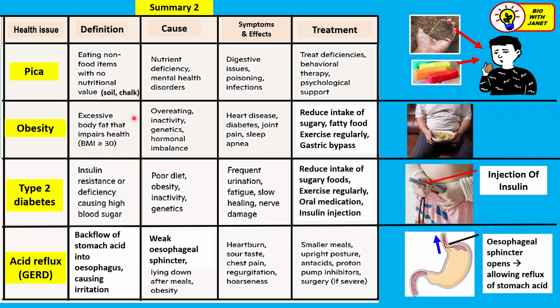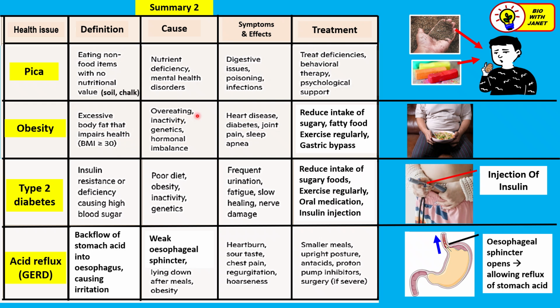Obesity. Obesity is a condition where there's excessive storage of body fat, okay? Storage of excess body fat that impairs health, where they have a lot of body fat until their BMI, the body mass index, is more than or equal to 30. We will talk about this in the next slide.